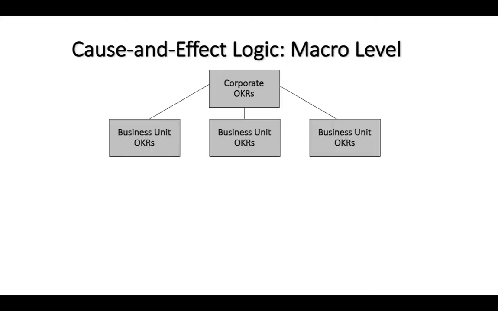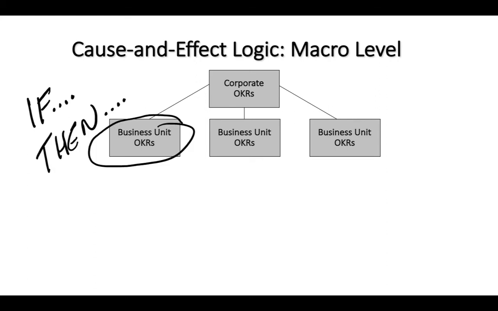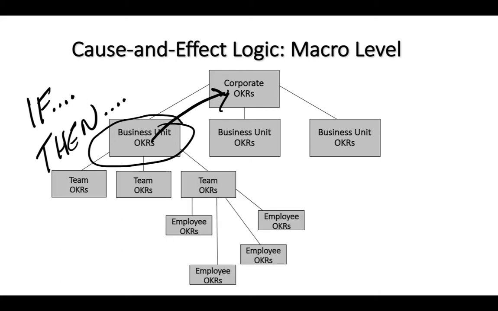So back to our OKR structure, the idea is if the business unit fully understands the OKRs at the corporate level, and it develops and executes a set of OKRs based on that, then they are going to fully support the OKRs at the corporate level, which will ultimately result in strategic success. And then we use that same logic for the rest of the organization, always thinking about the OKRs of the unit above us. So the team will develop and execute its OKRs, incorporating the business unit's OKRs, and then the same idea with the employee OKRs.